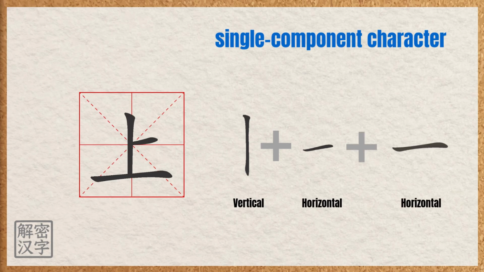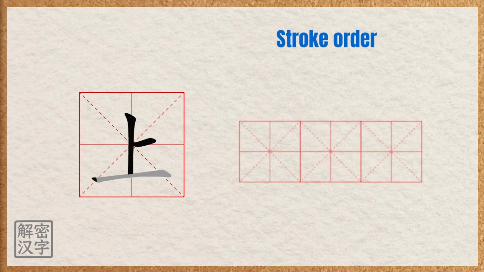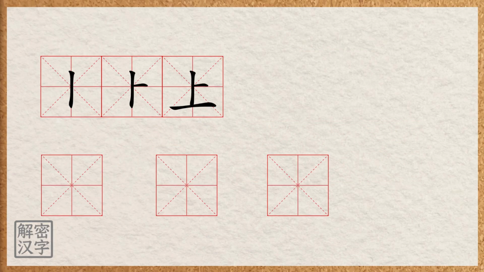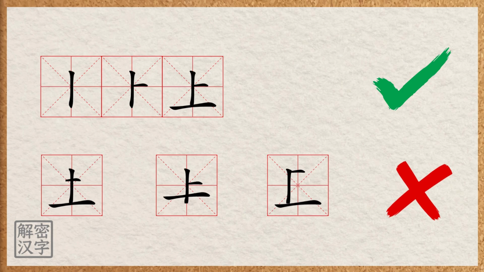Pretty simple, right? Now, let's write it stroke by stroke. First, write a long vertical stroke in the center of the writing grid. Then, draw a short horizontal line on the right side of the vertical line. Make sure it starts from the middle part of the vertical stroke. Finally, draw a long horizontal line at the bottom. Make sure the vertical line sits right in its center. There you go. Now you can write a perfect shàng. Keep these key points in mind, and make sure yours doesn't look like any of these.